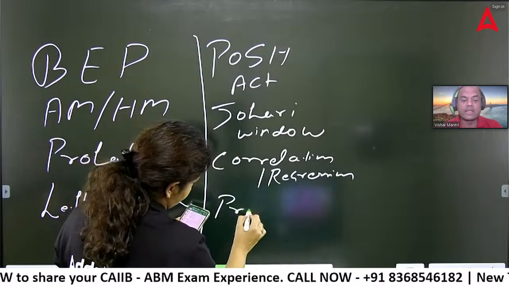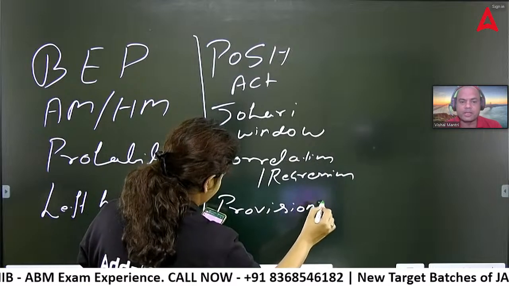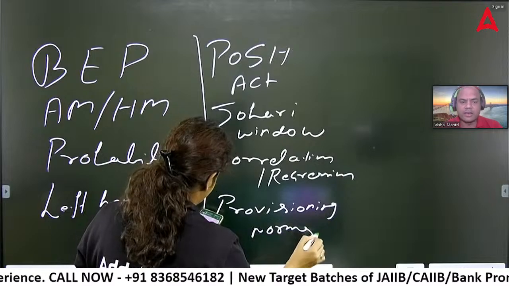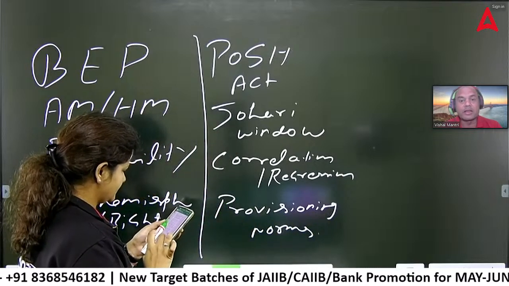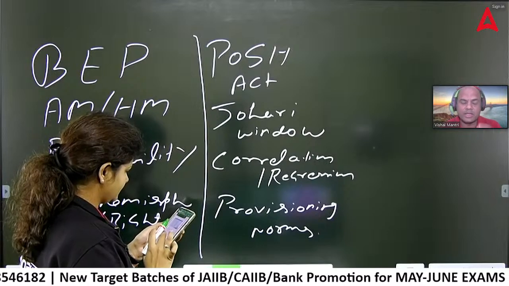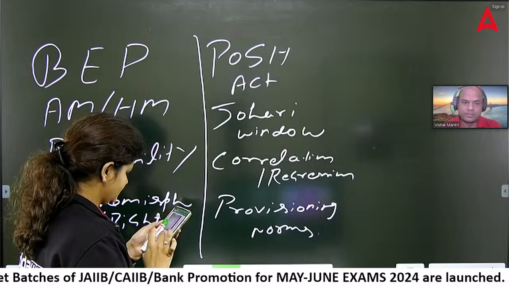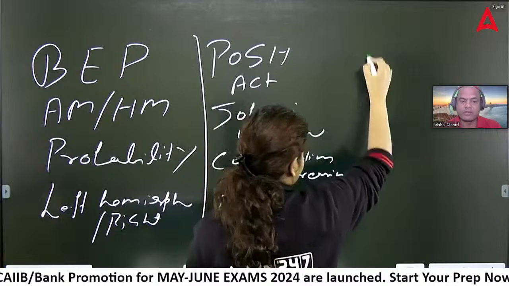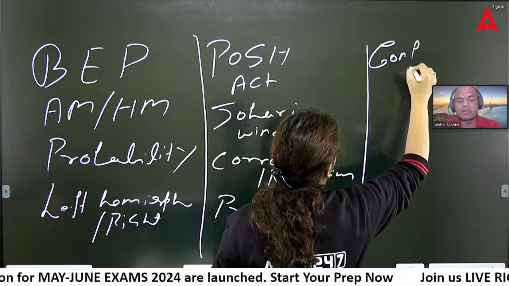Second was on AM, HM. This year, one thing I'll tell you. In the paid class also, I've told you many times, AM, HM means arithmetic mean, harmonic mean. That relationship of AM, HM, and GM, these questions are asked in each and every exam. BEP we had taken in detail in the classes. Break-even point. So probability was also one of the questions.